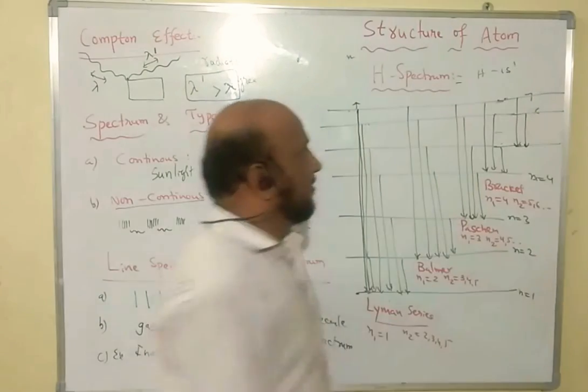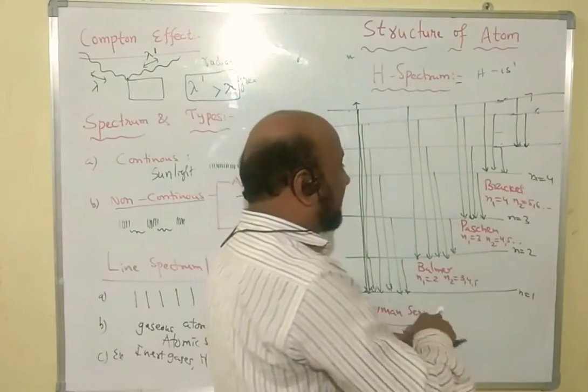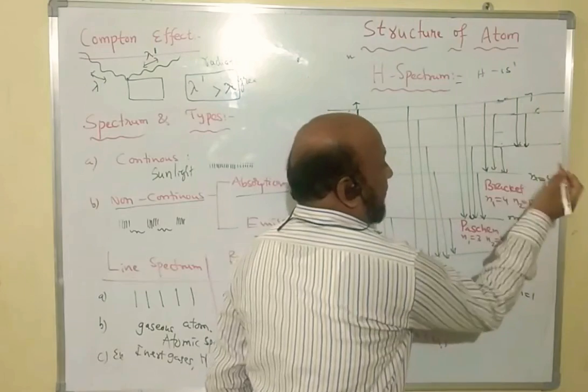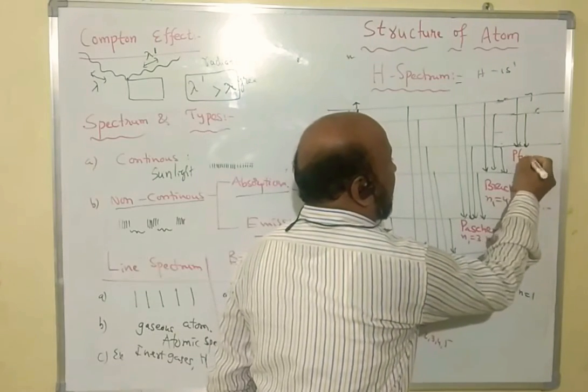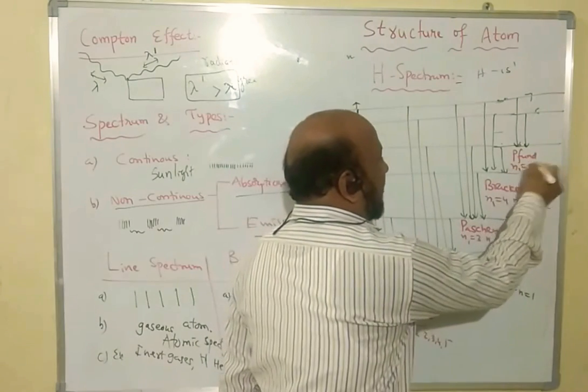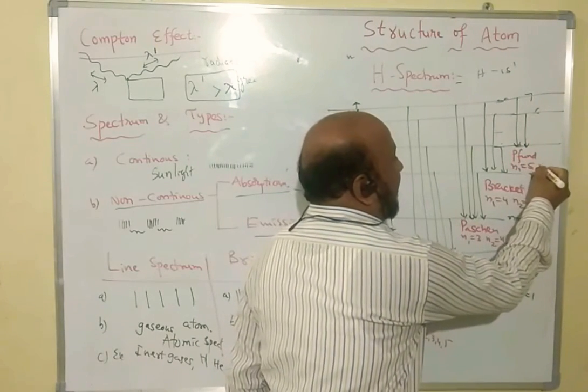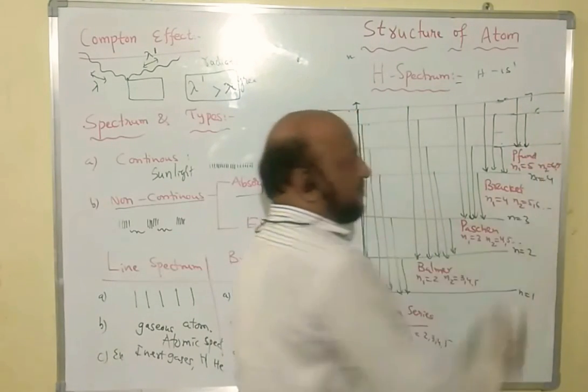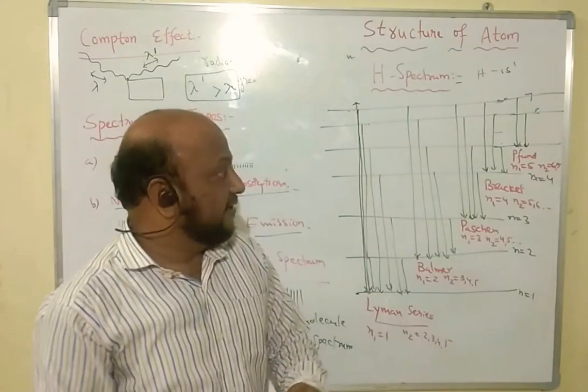And another possibility is n equal to 7 to 5 and 6 to 5. This series is called the Pfund series, in which n1 is equal to 5 and n2 is equal to 6, 7 and so on. This type of series is called the Pfund series.